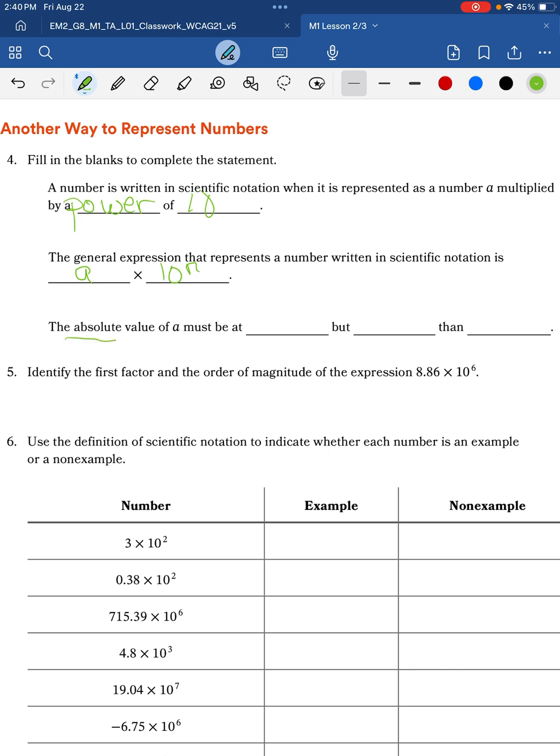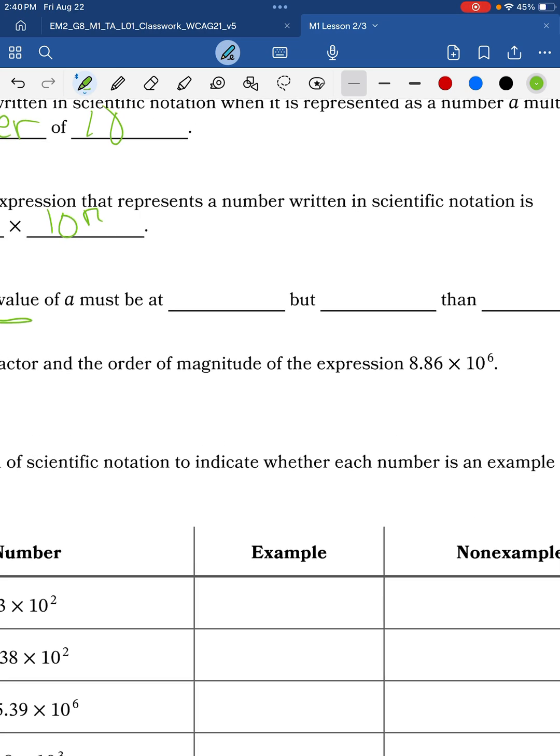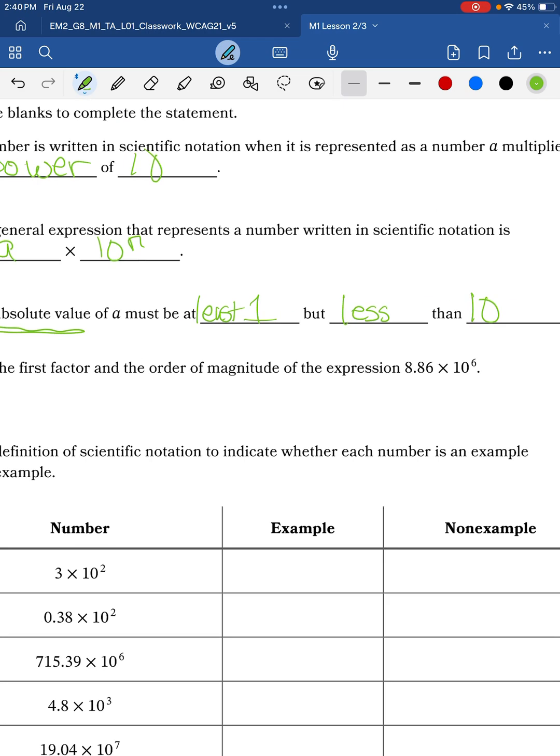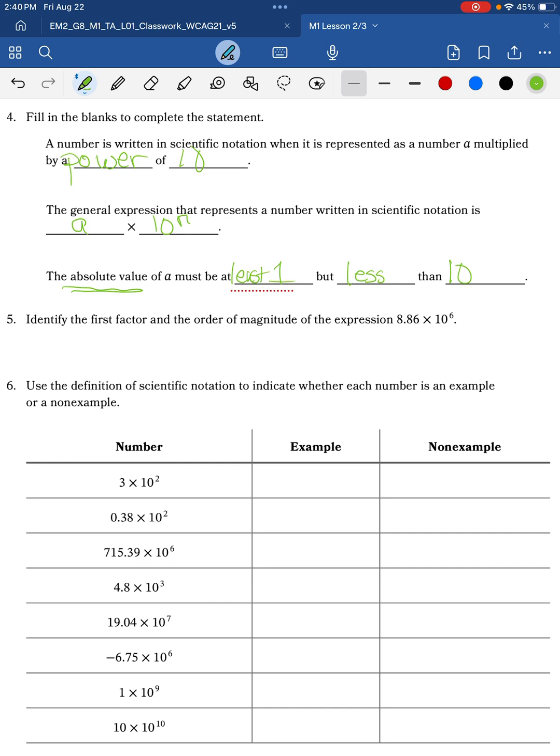And the absolute value, remember the absolute value of a number is, if negative 9 is my number, the absolute value of negative 9 is 9. So when we write numbers in scientific notation, we take into account the absolute value also. And it must be at least 1, but less than 10, because we've been practicing writing numbers times the power of 10 with a single digit.